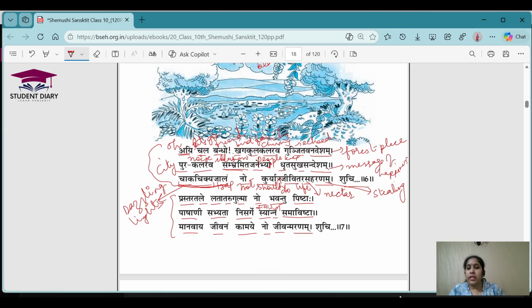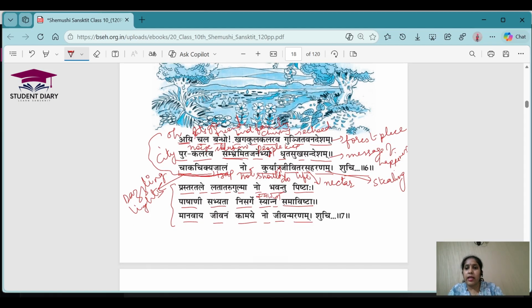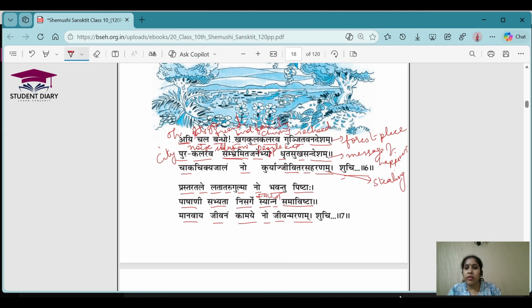Right? So let's see what the poet is saying. So first, let's go for the meanings. I hope everyone has written the meanings. Let's go for the meanings of this one.